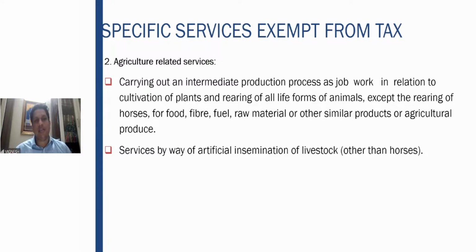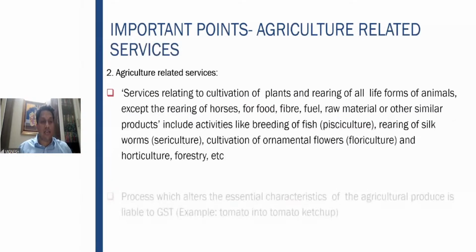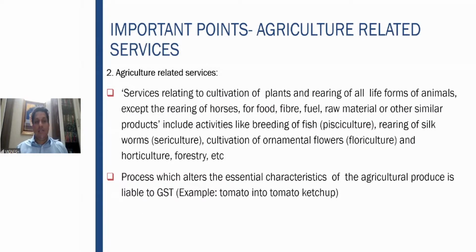Services by way of artificial insemination of livestock, to make sure that the milk and the products coming out of the animal are good, are also an agricultural related service. Then services related to cultivation, the breeding of fishes, rearing of silkworms, ornamental flowers, floriculture, horticulture, forestry, etc. are all covered.